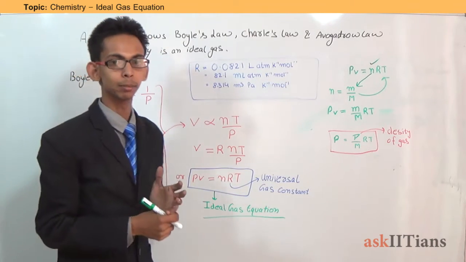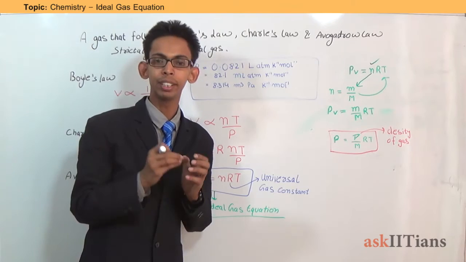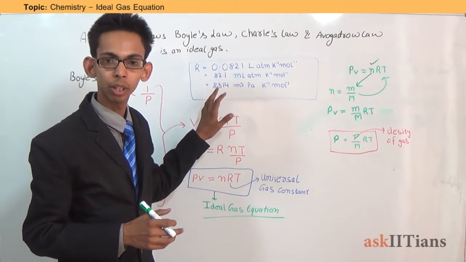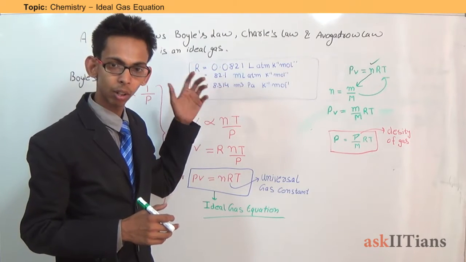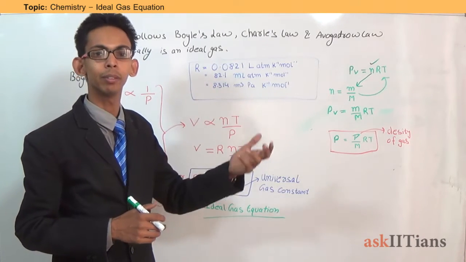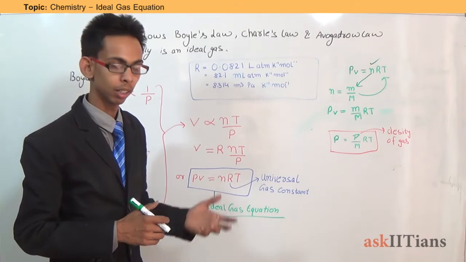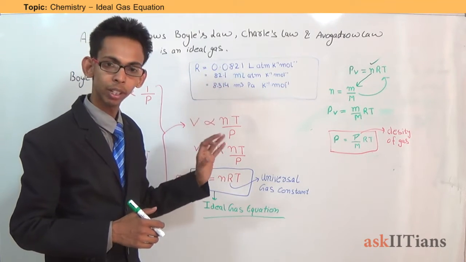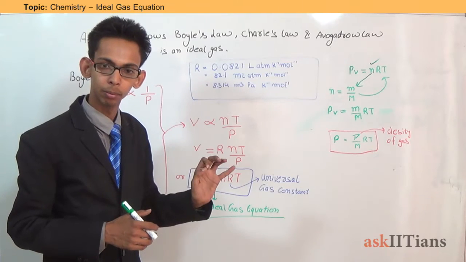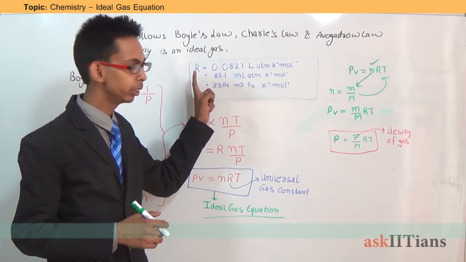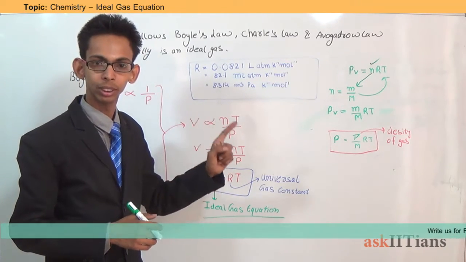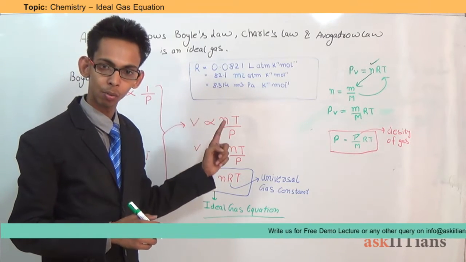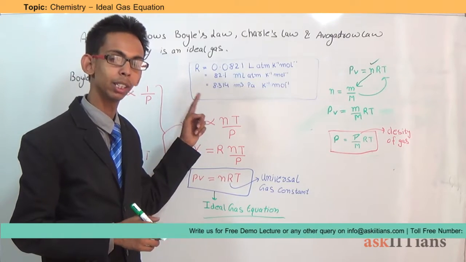So the question comes, how will we decide which value of R is to be used for solving which problem? The answer is, the value of R to be used depends on the units of pressure and volume given in the problem.